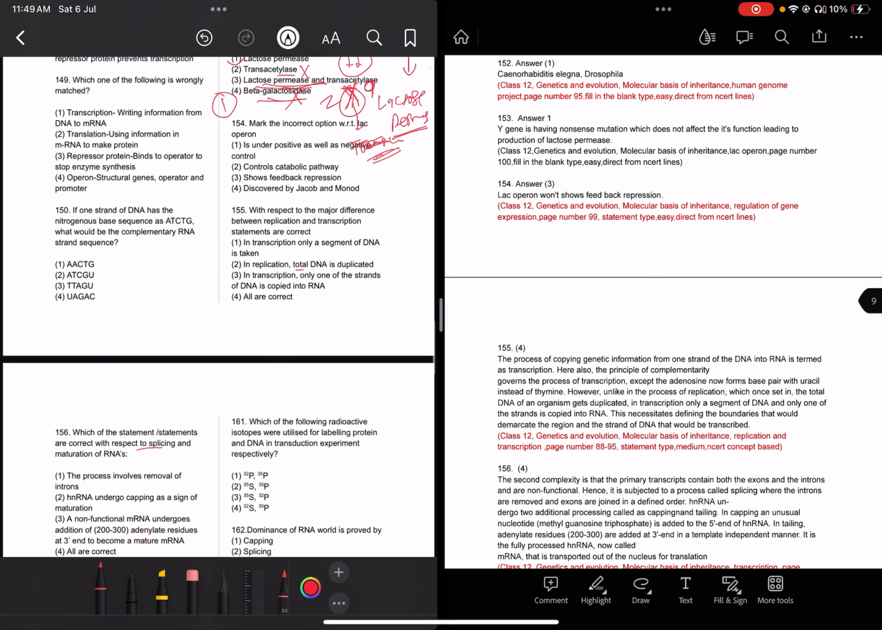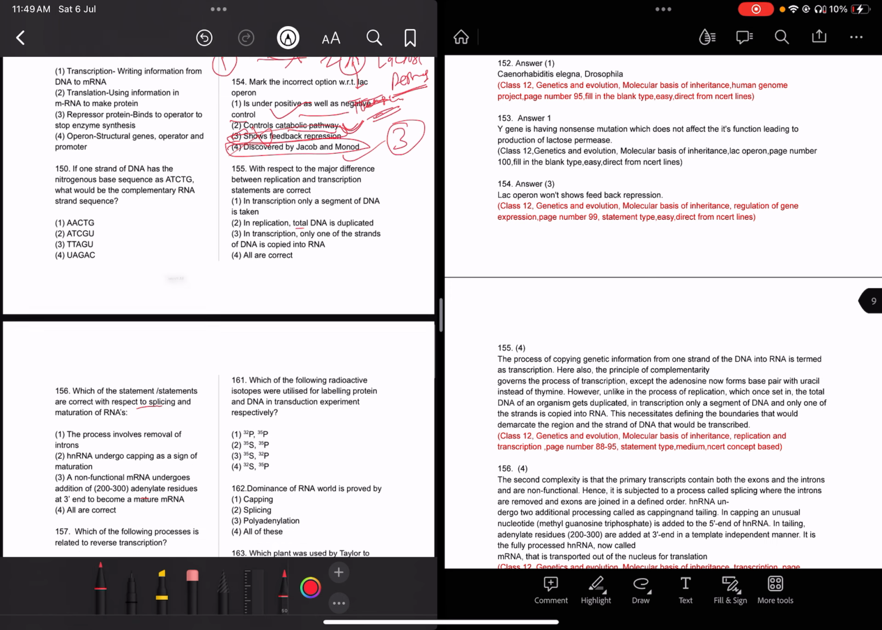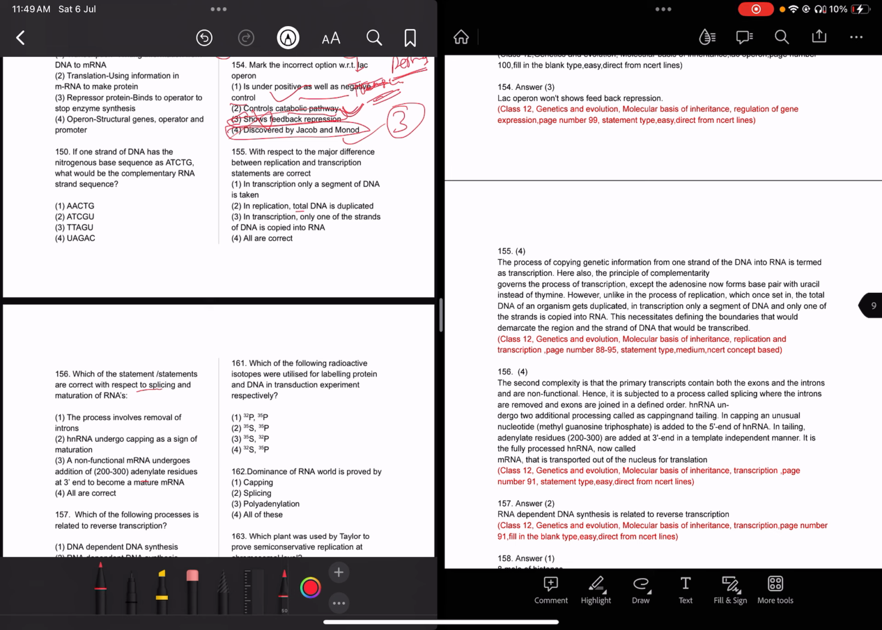Now read question 154 carefully. Mark the incorrect statement with respect to the lac operon. The lac operon is discovered by Jacob and Monod, correct. It is under positive as well as negative control. Both negative and positive control occur. It mainly controls the catabolic pathway. It can also control the anabolic pathway? In this, use of feedback, no. The lac operon can't show feedback repression.